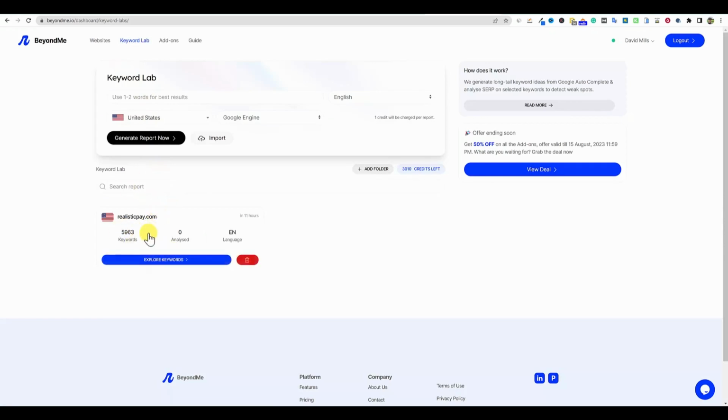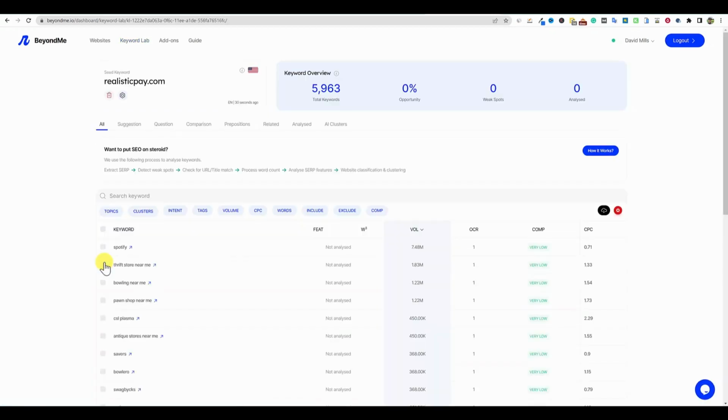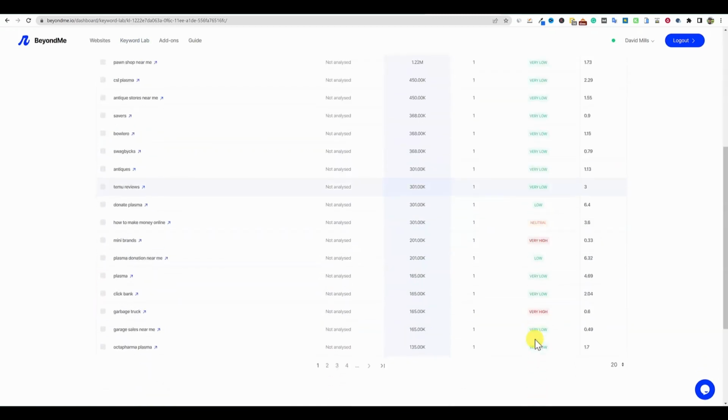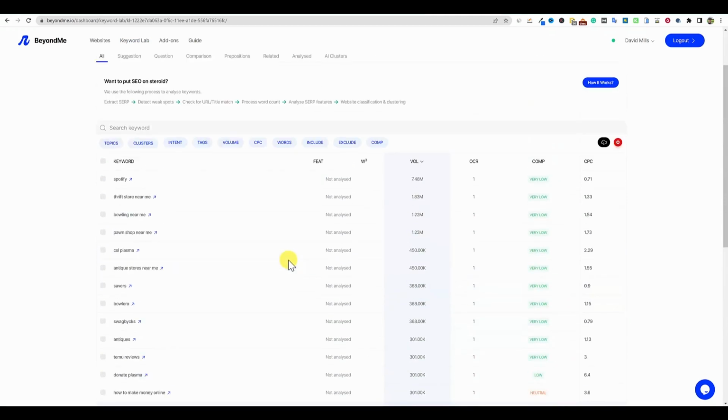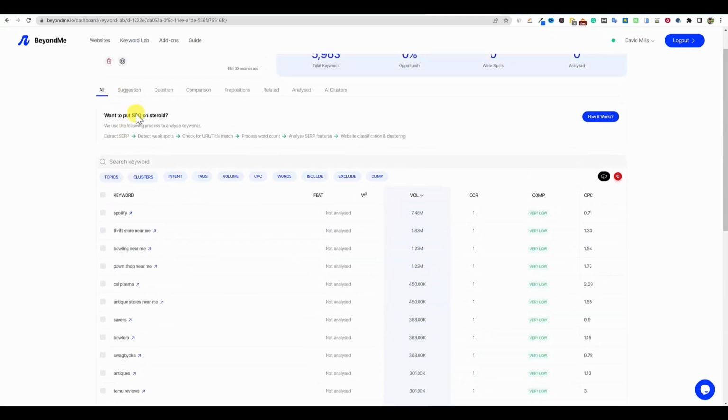So good thing I didn't do analyze keywords, because maybe it would automatically try to analyze these 6,000 keywords and I'd have no credits left. So good thing I didn't push that. Be very careful with clicking that button. Right off the bat, we're going to see these are very low competition keywords. We have this very high competition right there, but here's a bunch of different keywords. Want to put SEO on steroids? We use the following process to analyze keywords: extract the SERPs, detect weak spots, check for URL title match, process the word count, analyze SERP features, website classification. So super cool that they provide you exactly what they are looking at and how they put their algorithm together.